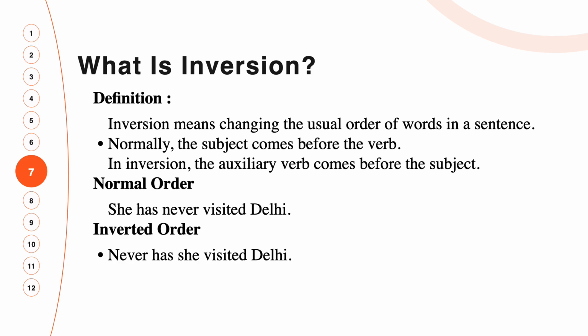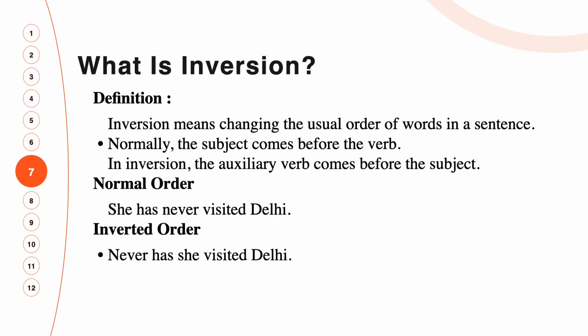Normal order: she has never visited Delhi. And in inverted order, never has she visited Delhi. So the definition of inversion is given, and there is a normal order and an inverted order.